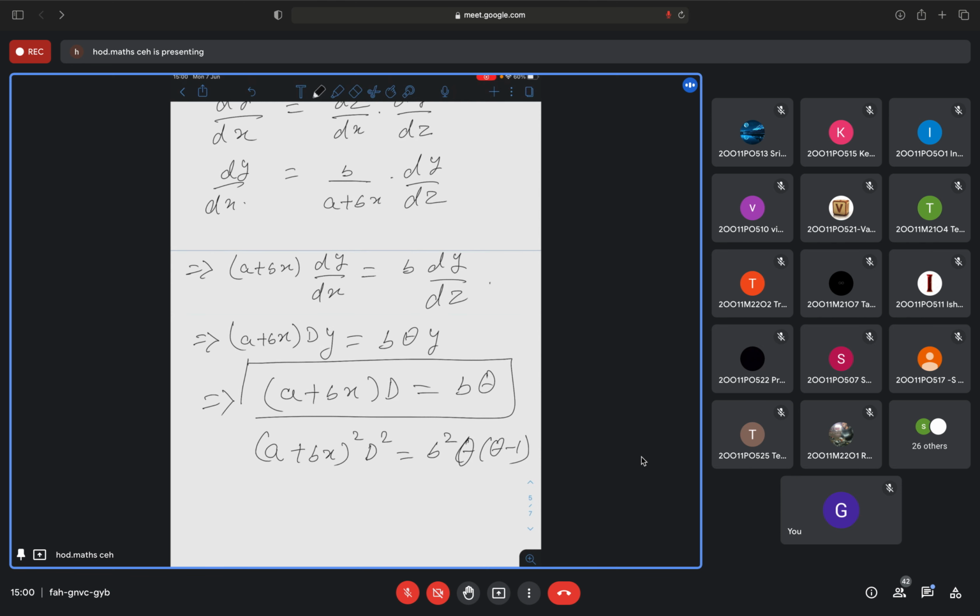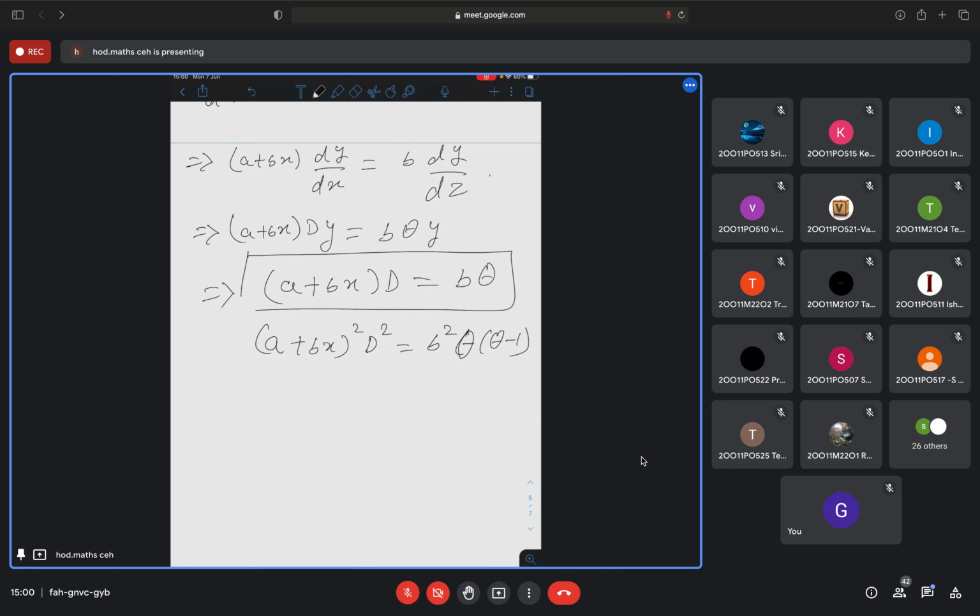So what is extra included here? As you can see, b square is included. The remaining thing is the same as your Cauchy-Euler equation. Got it, all of you? Similarly, (a plus bx) whole cube D cube operator will be b cube into theta into (theta minus 1) into (theta minus 2). These substitutions I will make.